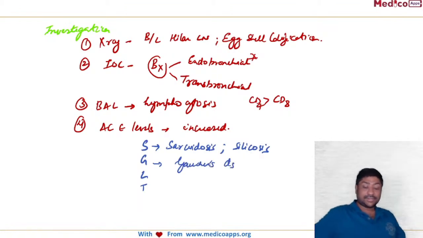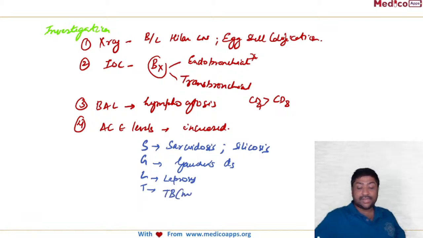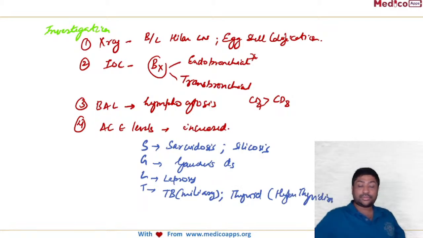L is leprosy. And T, I have told you TB, but it is miliary TB. Remember, disseminated TB. And T also stands for thyroid, so hyperthyroidism. So these are the conditions where ACE levels are increased.